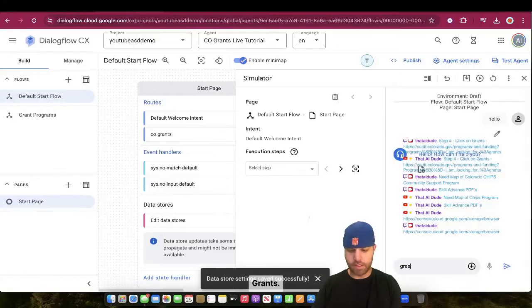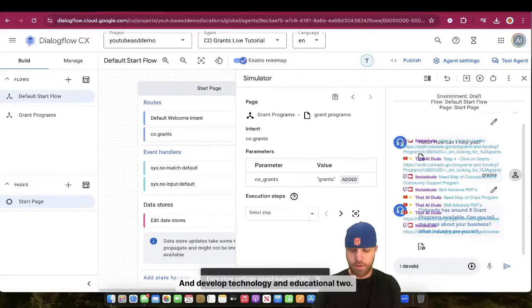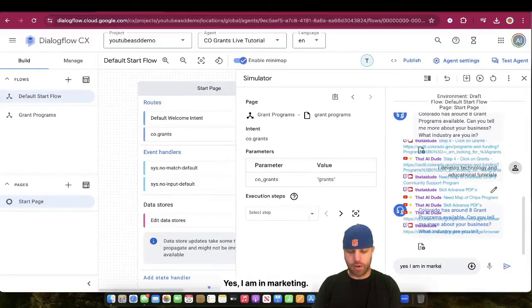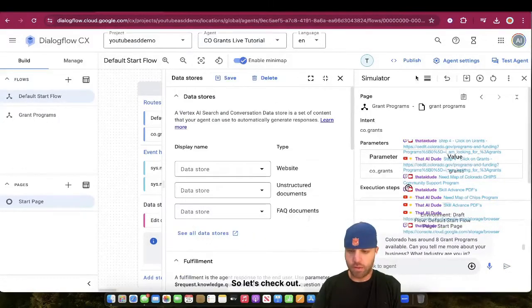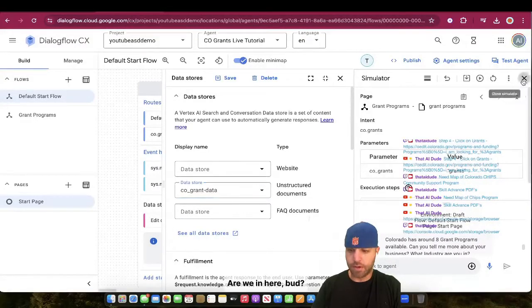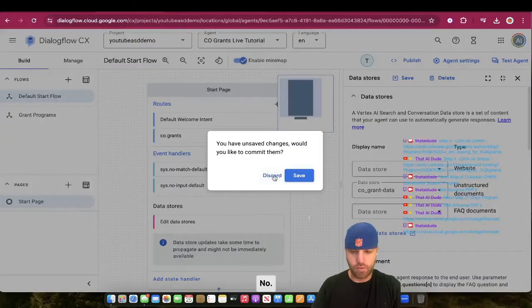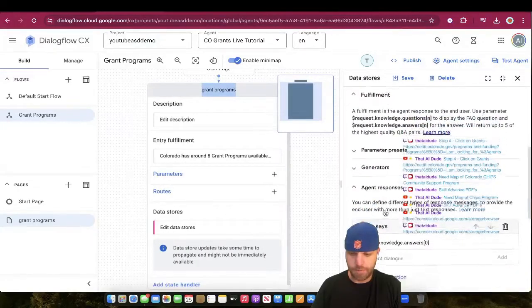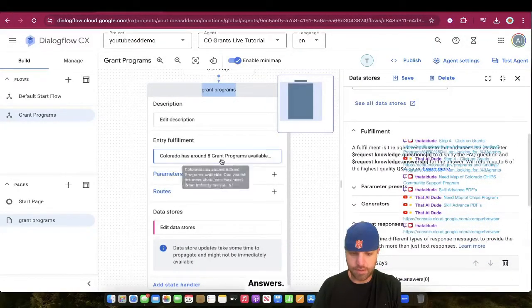Hello, grants. So this should take it to that flow with the break. I develop technology and educational tutorials. Oh, you wanted to go. Yes, I am in marketing. Okay. So let's check out. Did not save. Why are you not saving on that? What page are we in here, bud? No. We need to go into that grant programs and get this puppy to respond. Okay, request knowledge answers.